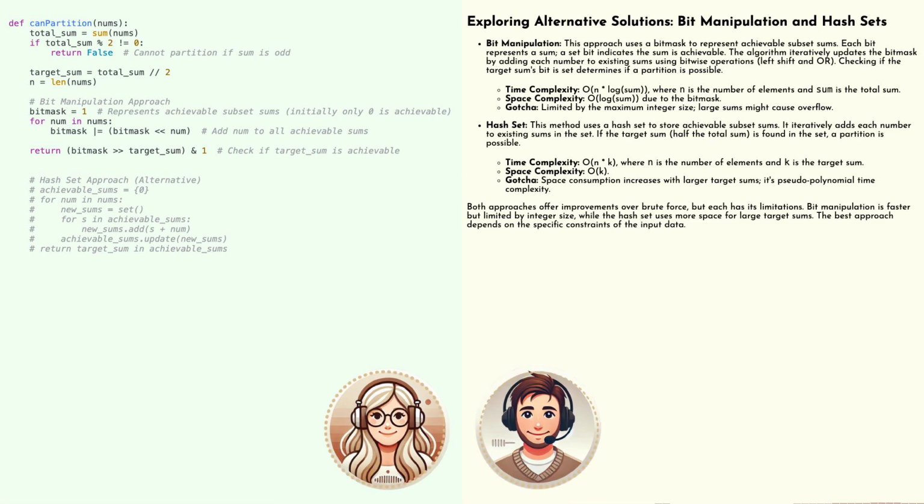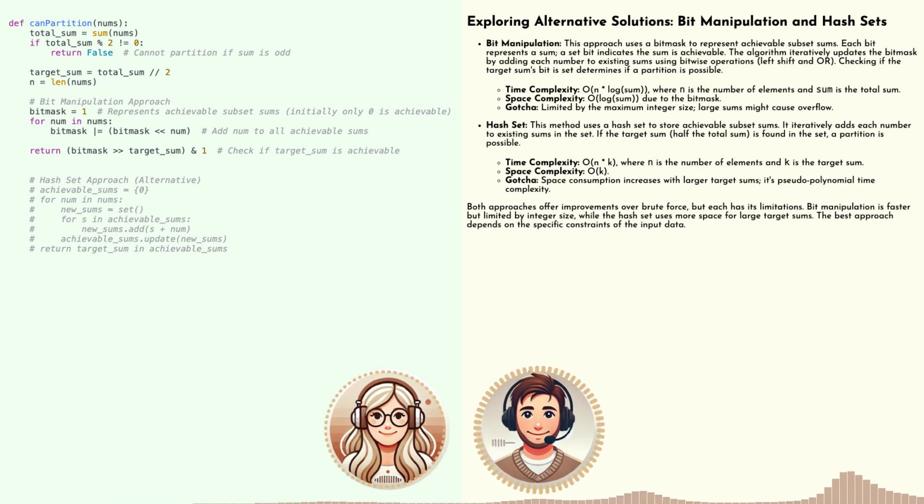That's pretty slick. We're essentially using bits as a compact way to store and track a whole bunch of information about achievable sums. But what about the hash set solution? How does that one work? The hash set approach is all about efficient membership checking. Remember, hash sets are great at storing unique values and quickly telling us if a specific value is present.